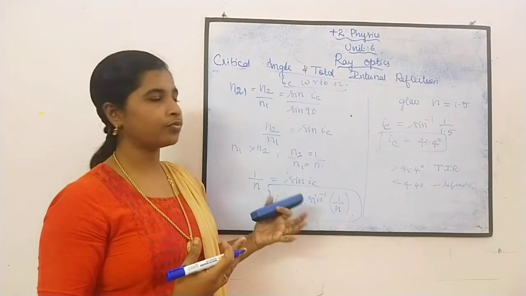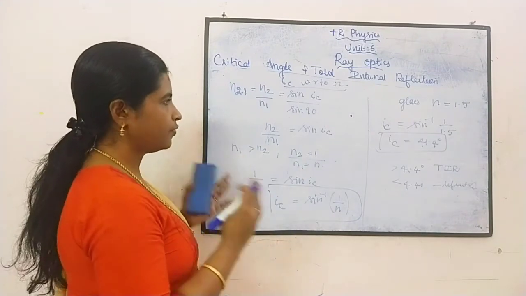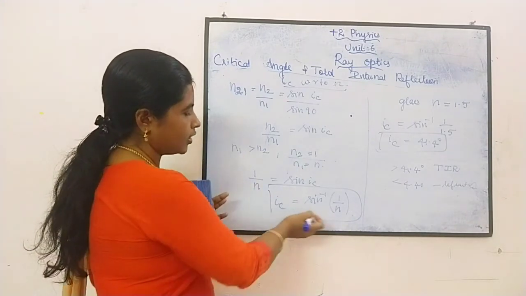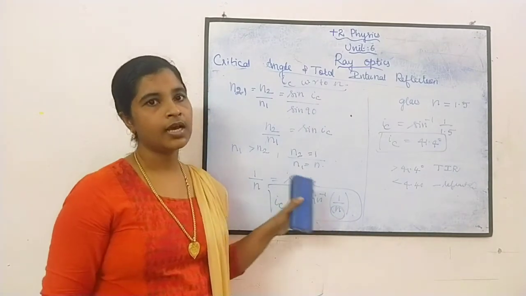Similarly, we can find out for all other materials. The chart is given in your book. If you refer to it and substitute the value of the refractive index for each material, you can find out the critical angle.